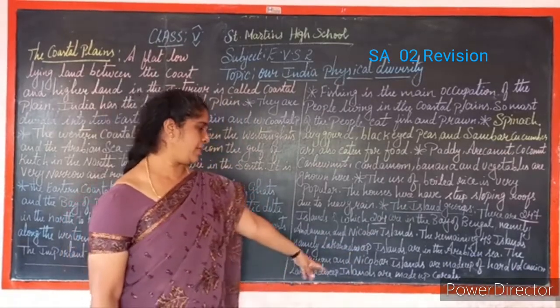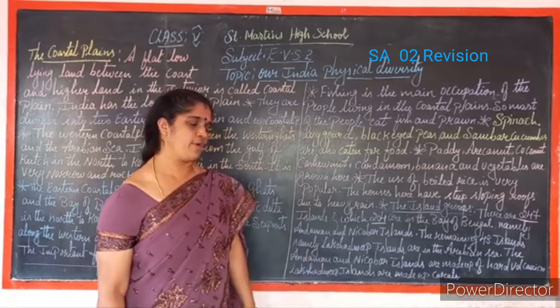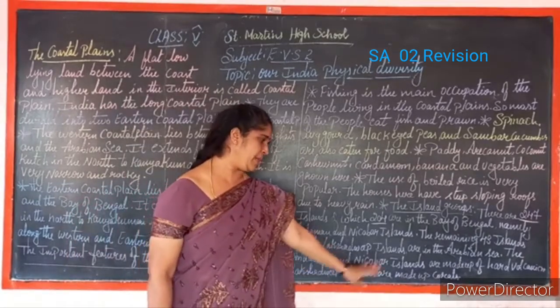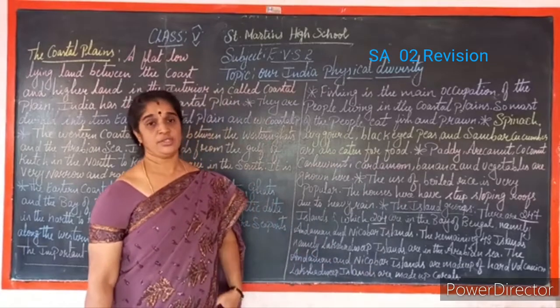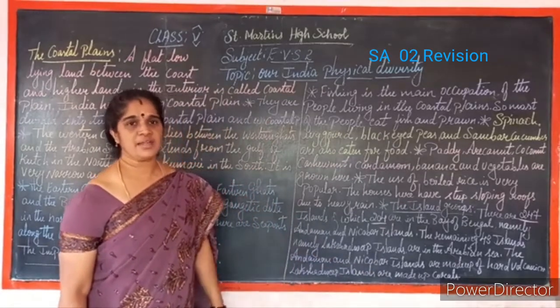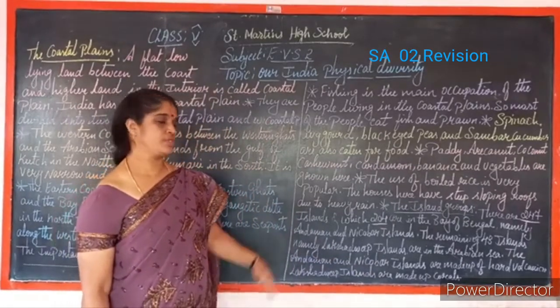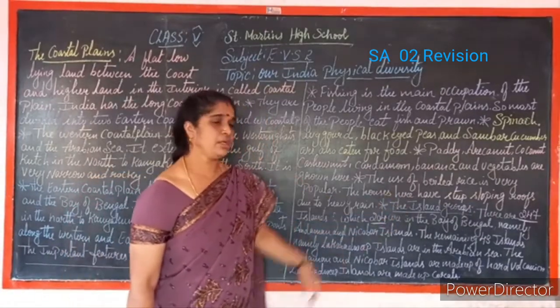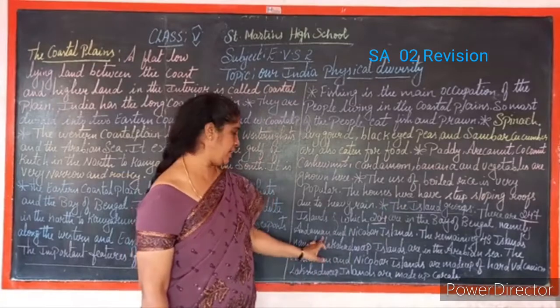The Andaman and Nicobar Islands are made up of hard volcanic rocks. The Lakshadweep Islands are made up of corals. So this is regarding the islands. I will show you in the map also, children. Once again, regarding the islands, there are totally 247 islands.